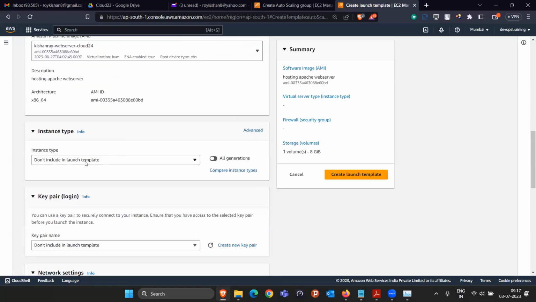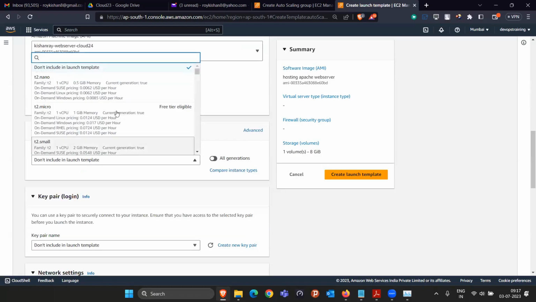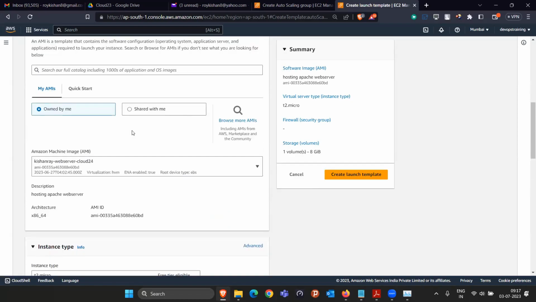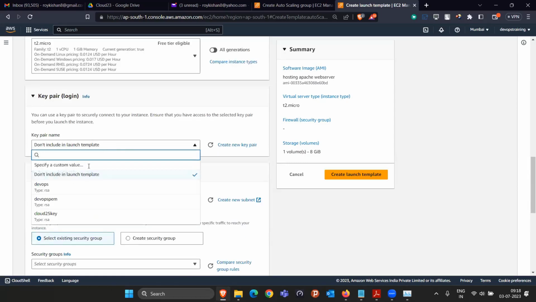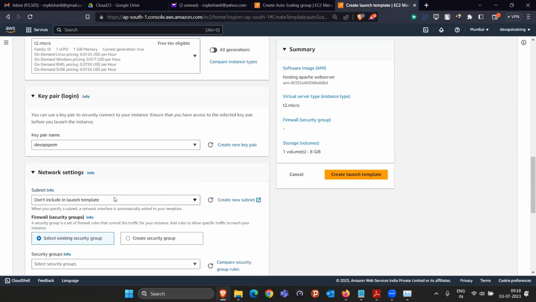Now instance type. So we have to give which EC2 instance type we have to use. I am going to use T2.micro. This is free tier eligible, so I will select that. That means we are providing some information to the auto scaling group that when they will launch the EC2 instance, they have to use this image, they have to use the instance type as T2.micro, they have to use the key pair called this one, okay?